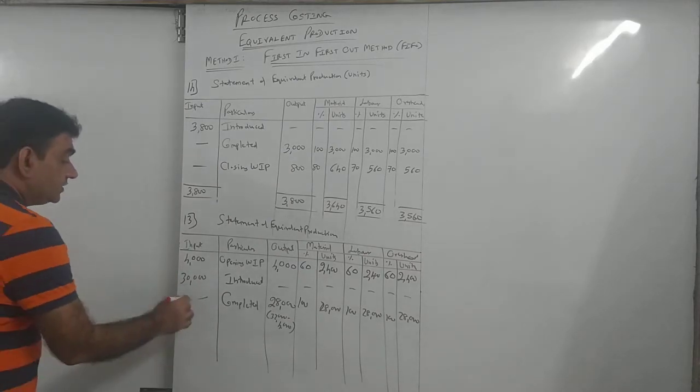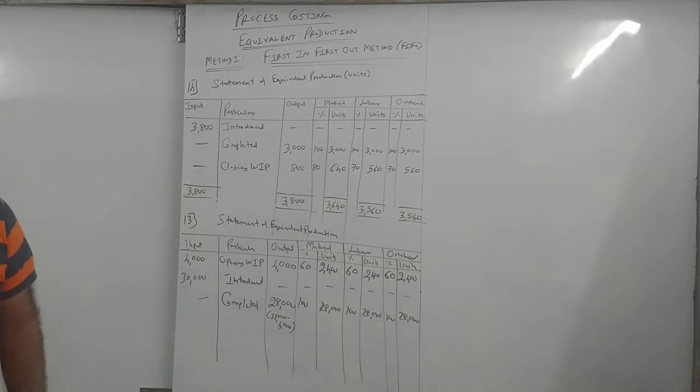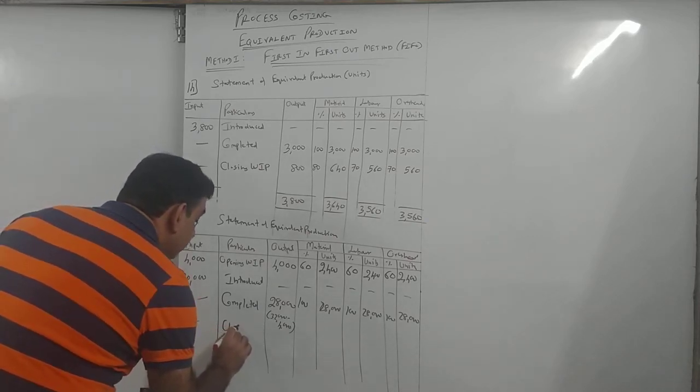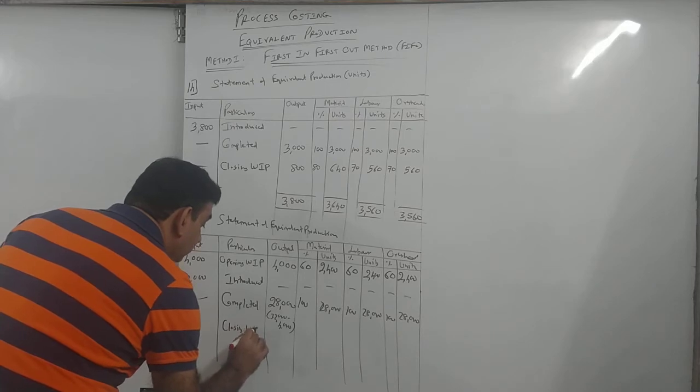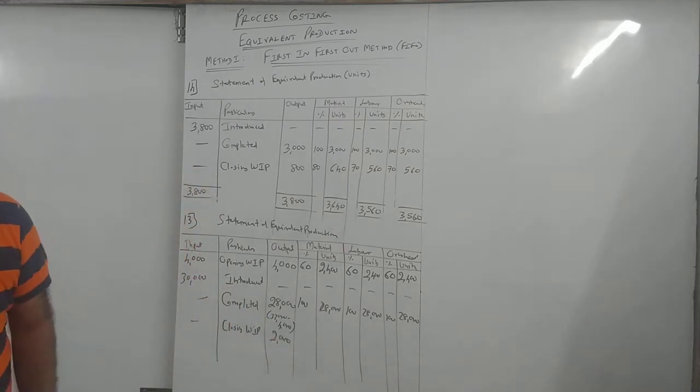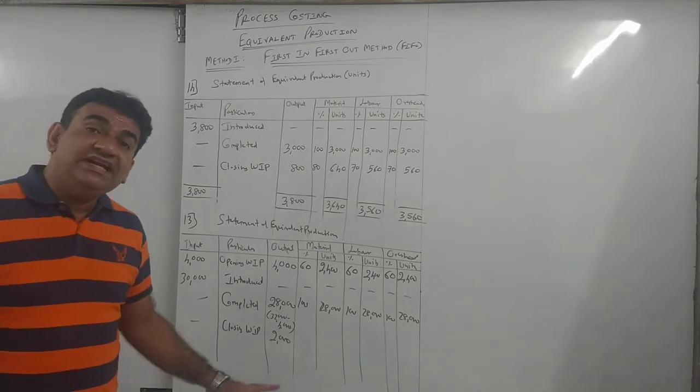ठीक है, input is next. Closing 2,000 units. Again, closing has got nothing to do with your input. 2,000. Percentage कितना है? 60%. So you will take 60 only.